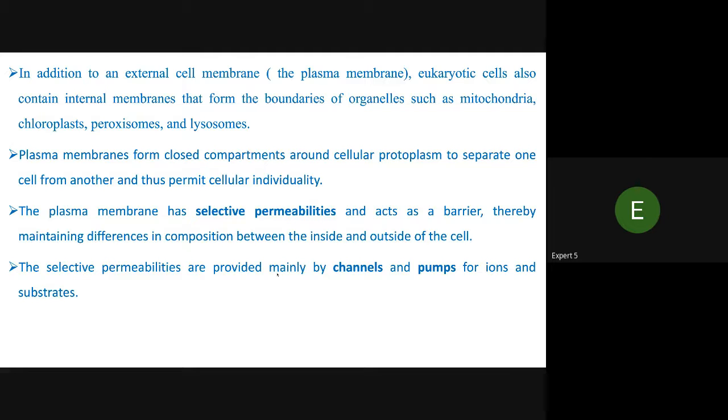The plasma membrane has selective permeability and acts as a barrier, thereby maintaining differences in composition between the inside and outside of the cell. The selective permeability is provided mainly by channels and pumps for ions and substrates.